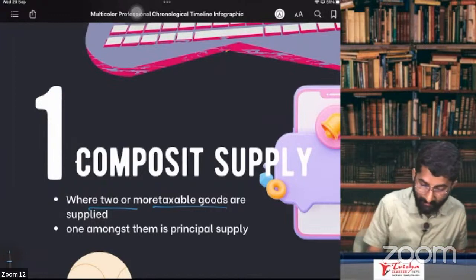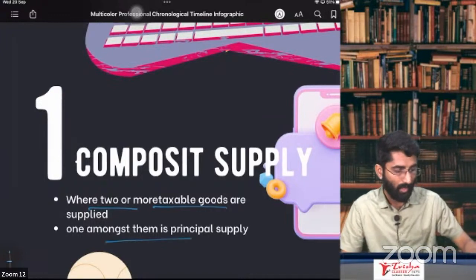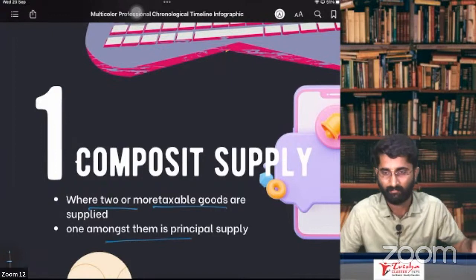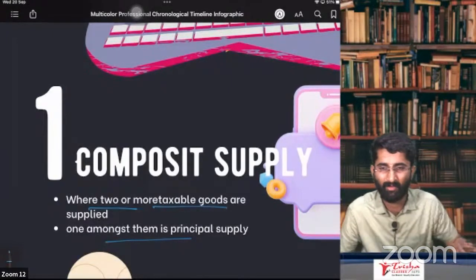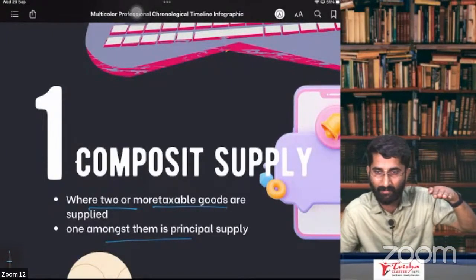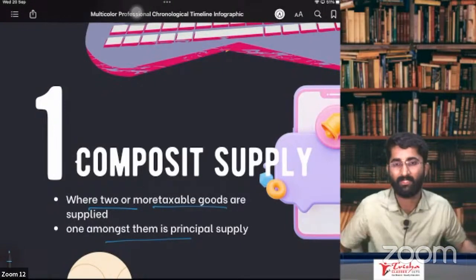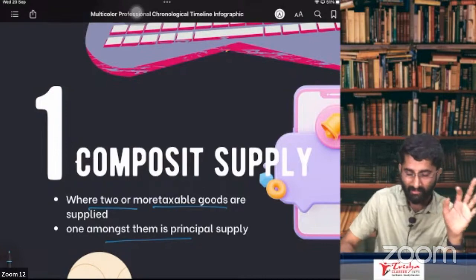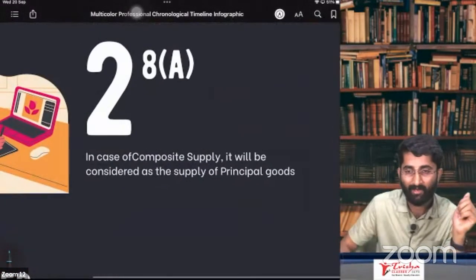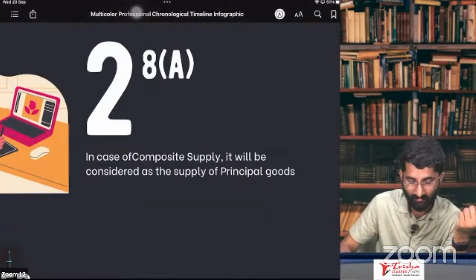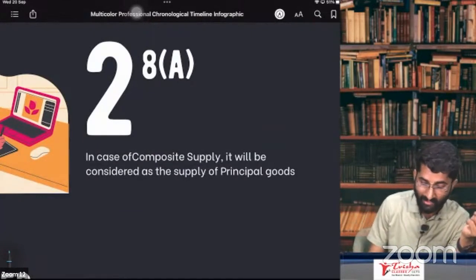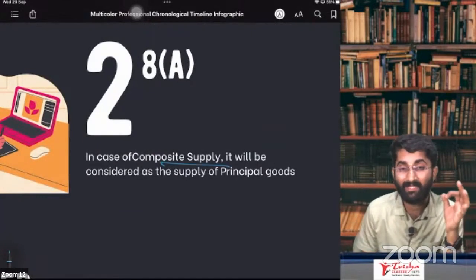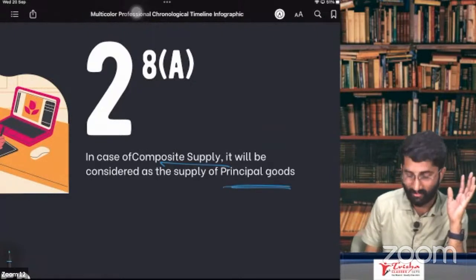And one amongst them is the principal supply. For example, mobile and charger. So this is what? Composite supply. Why? Because one is the main supply, the principal supply, and the charger is the other. Now in that case, this is composite supply. How to tax it? Point number 2 says that, Section 8, subsection (a), in case of composite supply, it will be the supply of principal goods.